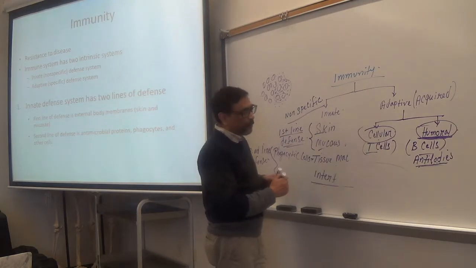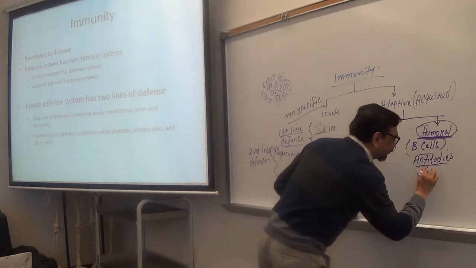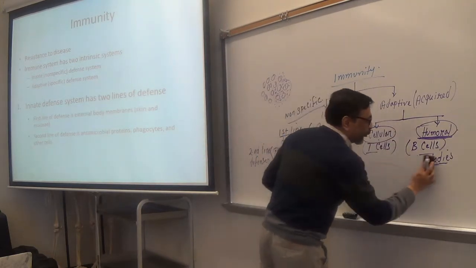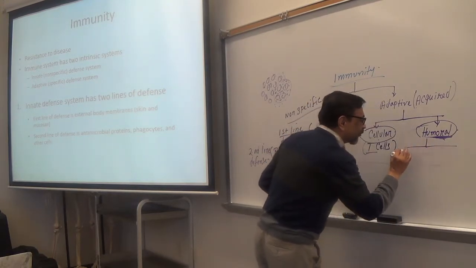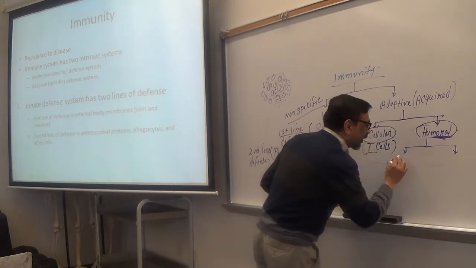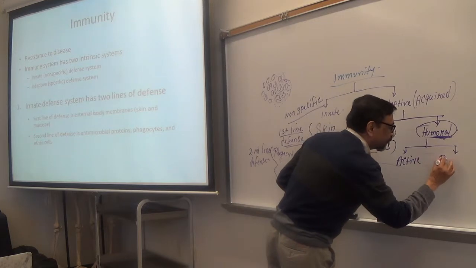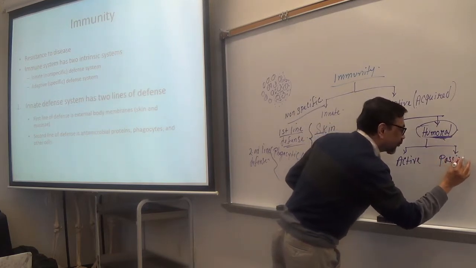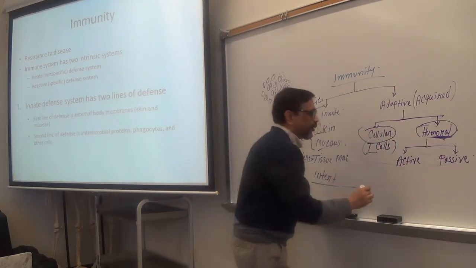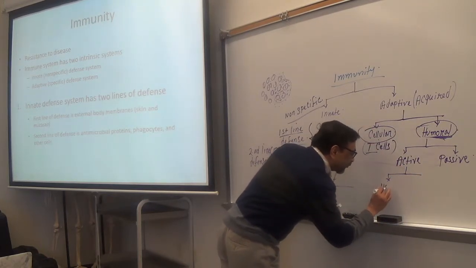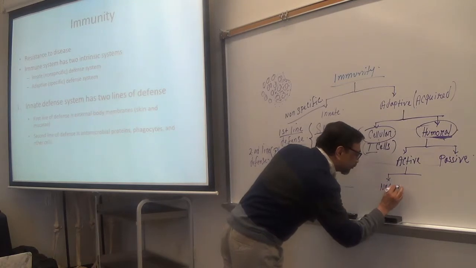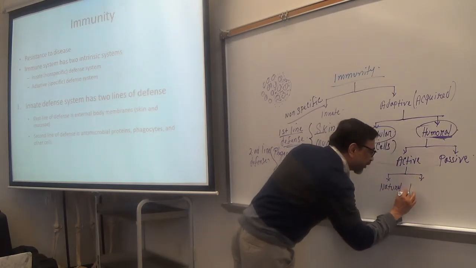Now, humoral could be two types: active and passive. Then both active and passive could be natural and artificial.